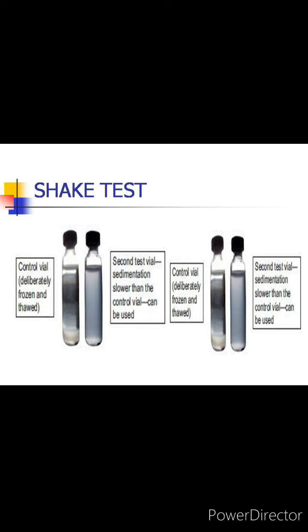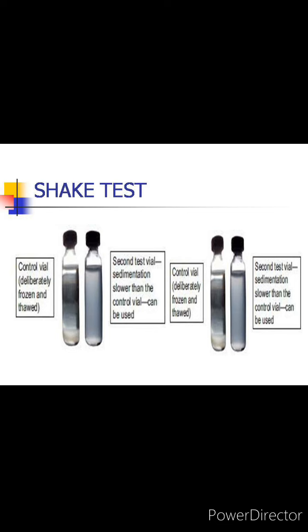Now what is this test and how to perform it? First take the suspected freeze-damaged vial, then take another vial of the same vaccine from the same batch and the same manufacturer and label it as the control vial. Now deliberately freeze the control and then thaw it at room temperature. Shake both the vials vigorously. Place both of them on a flat surface side by side against a source of light. Now observe and compare the sedimentation rate in both the vials.